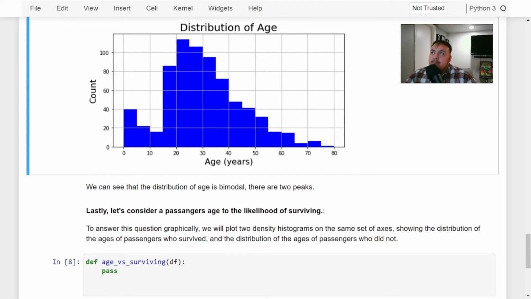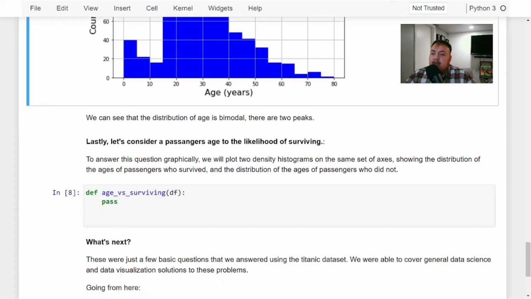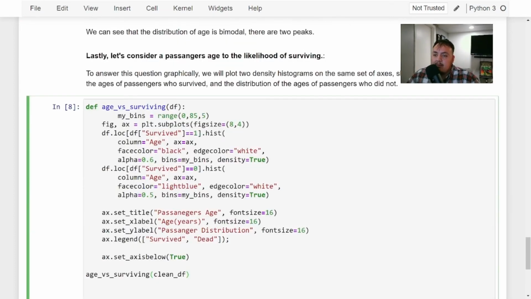Okay, cool. So now the next thing is that we want to consider a passenger's age to the likelihood of surviving. What this means is that we want to plot two density histograms on the same set of axes and then show the distribution of ages and passengers who survived. So we're going to be doing almost similar to what we did on top. We're going to be plotting everything in one graph, but with different colors just to see what this says. And I'm just going to copy and paste. It is a lot of code, and I'll explain it.